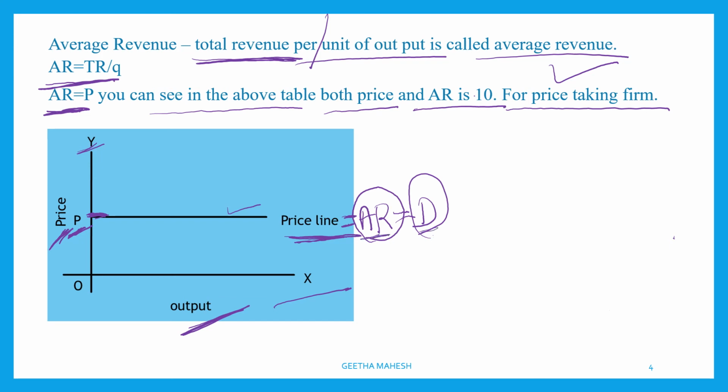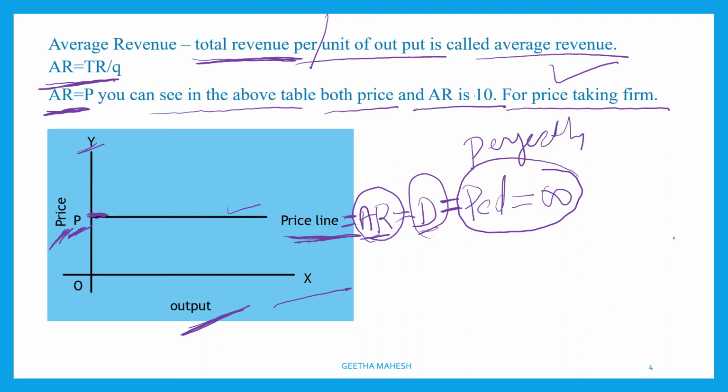Observe that the demand curve in a perfectly competitive market is perfectly elastic. So here demand is always perfectly elastic. Elasticity of demand is equal to infinity, which we call perfectly elastic. What do you mean by that? Why is it perfectly elastic?